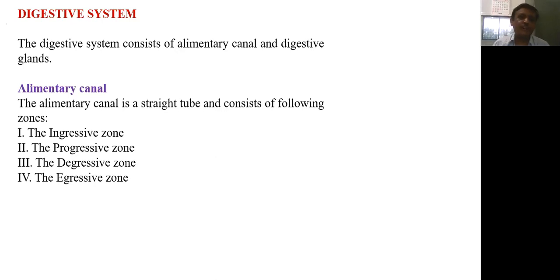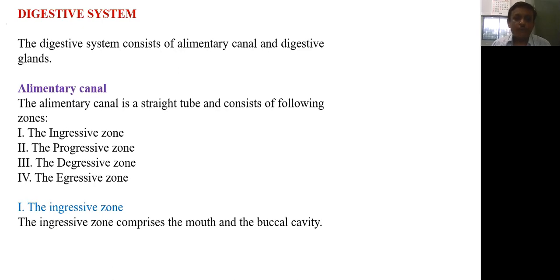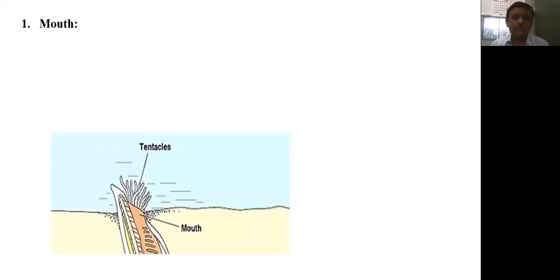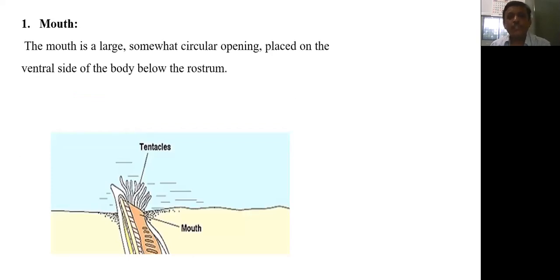So we will start from the ingressive zone. The ingressive zone consists of the mouth and buccal cavity. So it includes two parts of the body, that is mouth and buccal cavity. Firstly, we will look at the mouth. The mouth is a large, somewhat circular opening placed on the ventral side of the body below the rostrum. We can see here, this is the rostrum, and below the rostrum on the ventral side is the mouth. Anterior to the mouth, there are the tentacles, which may be called oral tentacles.